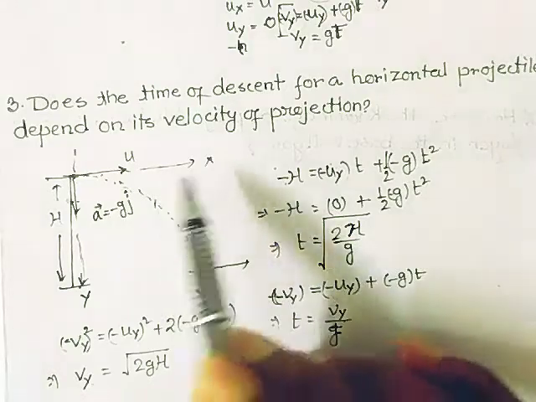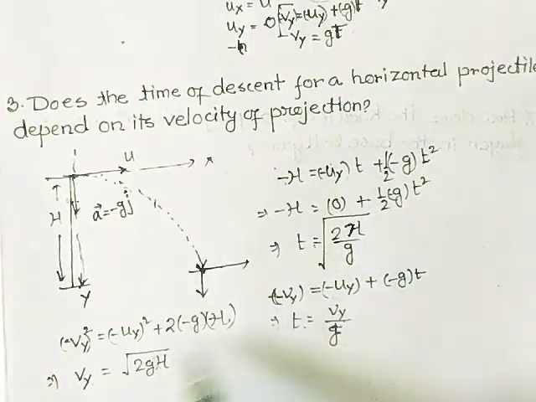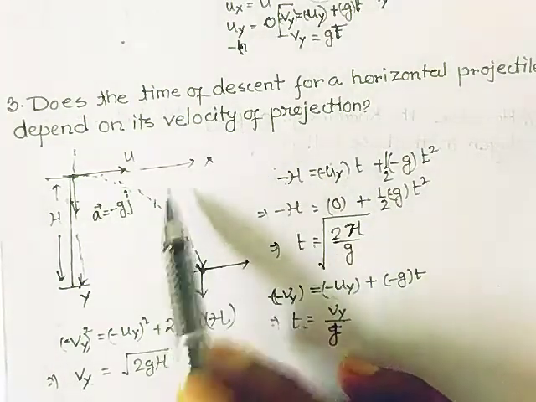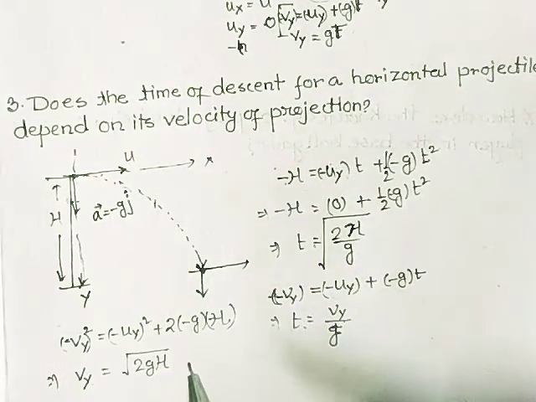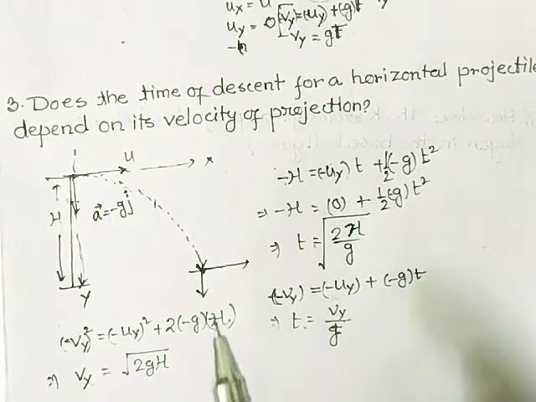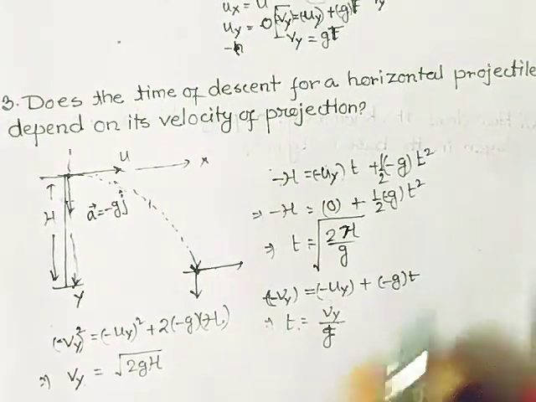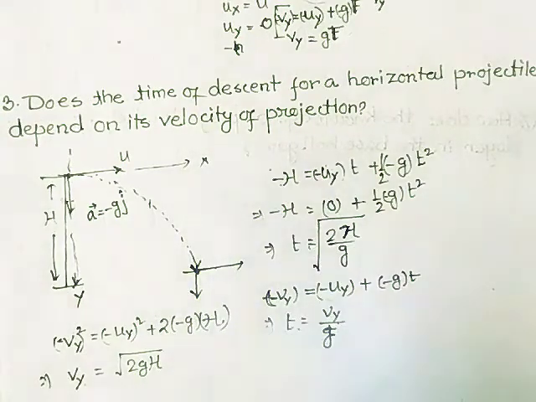Is it dependent on the velocity of projection? Just see, in the time of descent there is no value of u. The u is not here because u is moving along the x direction. So the time of descent is independent of the velocity of projection in case of a horizontal projectile. Not only that, in any case of projectile motion, the time of descent is only dependent on the vertical component. It is independent of the horizontal component.